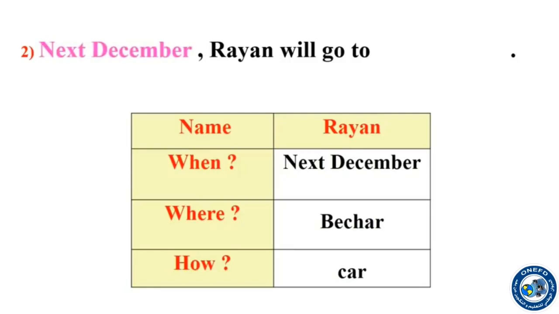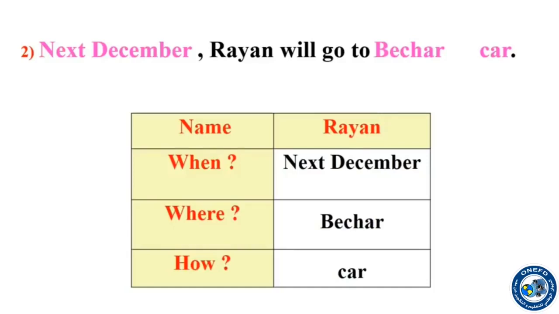He will go next December. Next December, Ryan will go to where? Which city will he visit? He will visit the beautiful city Bashar in the south of Algeria. And he is going to take the car. So next December, Ryan will go to Bashar car.